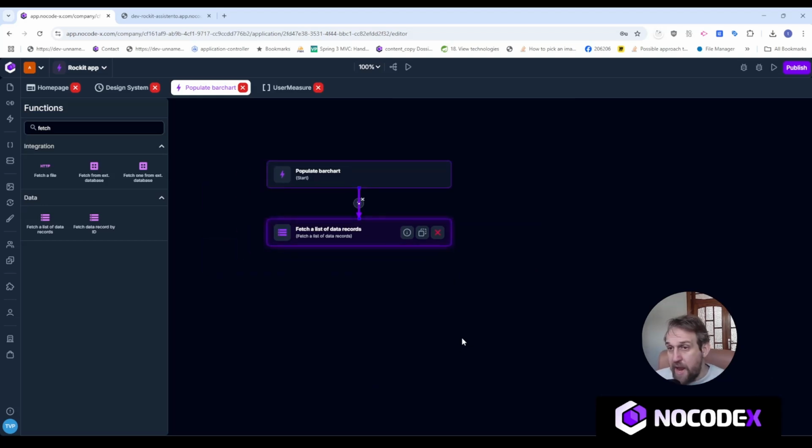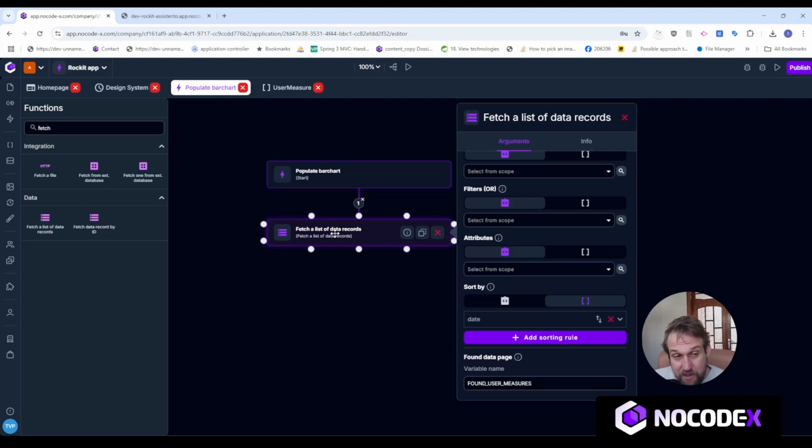Now we want some way to attach this to the bar chart. And if you remember, the bar chart needed data sets that have semicolon separated lists, or semicolon separated texts, as values. So what this actually does is it fetches a list of data records from the database which are not semicolon separated. So I'll have to transform that data into semicolon separated texts. And that is really easy. So let's just go ahead and do that.